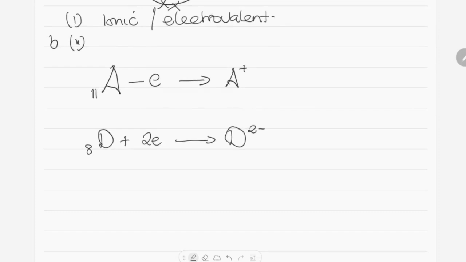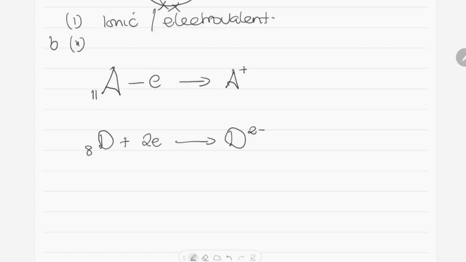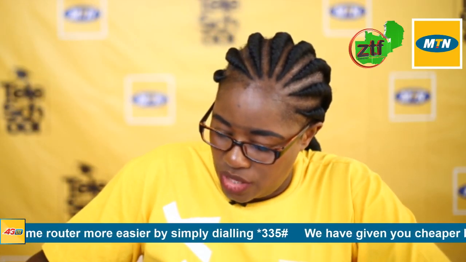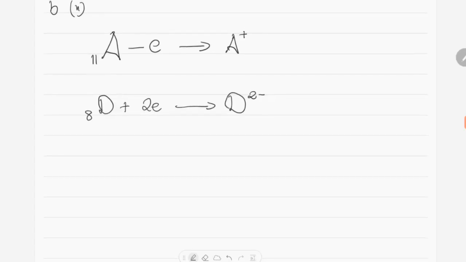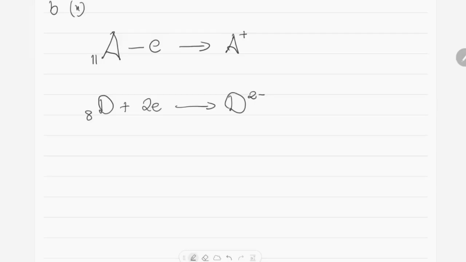2 means the number of electrons it has gained, which means that the number of electrons in this ion will be more than the number of protons by 2. So the compound which is formed here is an ion in A, and in D also the compound formed is an ion. So when you represent it using the electronic structure, A is going to look like this. It will have the first shell with 2 electrons and the next shell with 8 electrons.